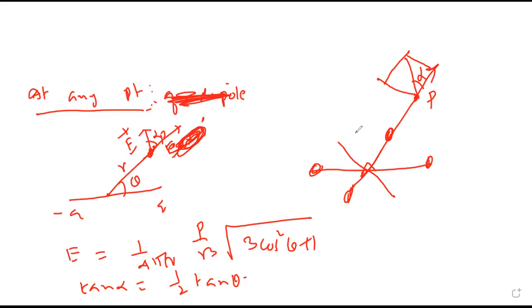The angle made by the resultant with OP is called alpha. Yes.